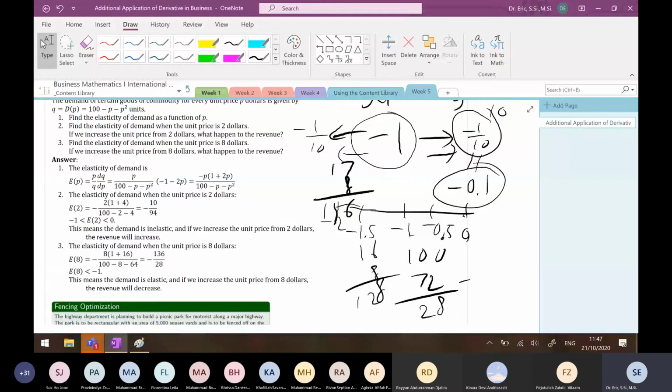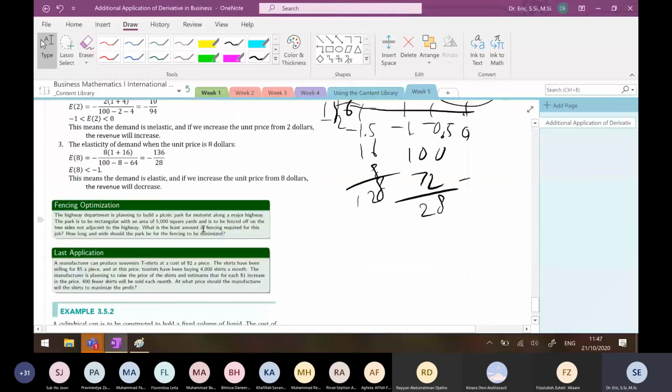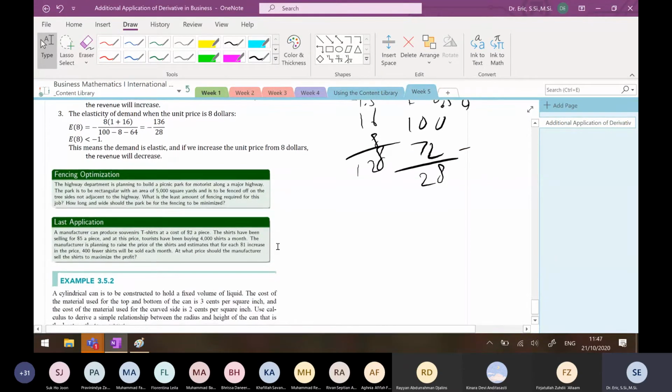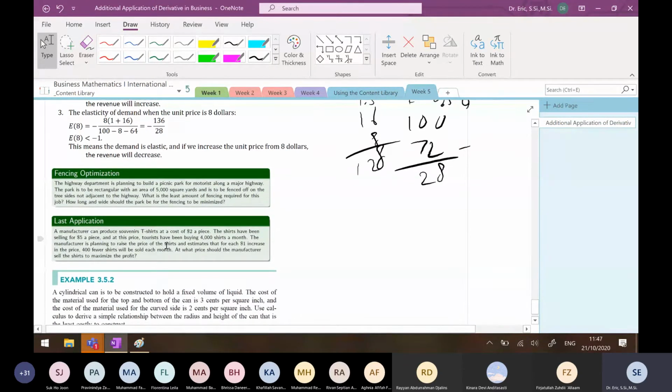Okay, the fencing optimization, this one, and the last application. I have discussed this in the video, so I won't discuss this anymore. You can look at my video, but this one is a little tricky. You should look at this. Fencing optimization, just like in high school.